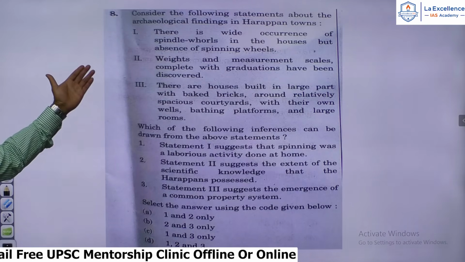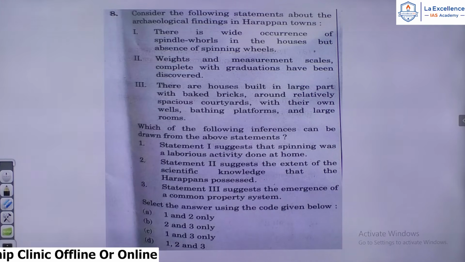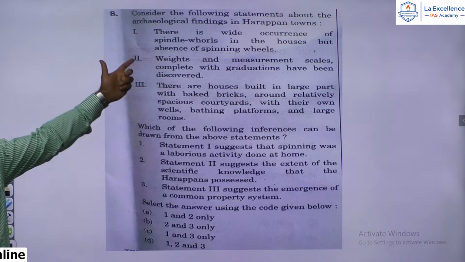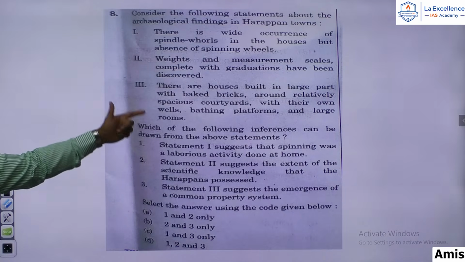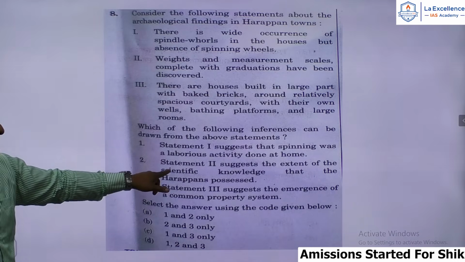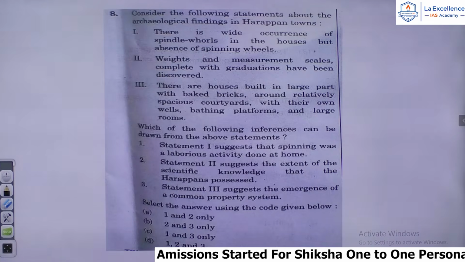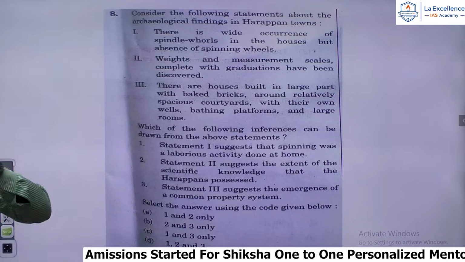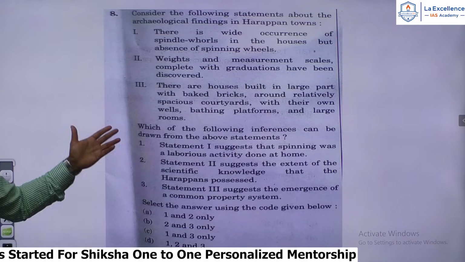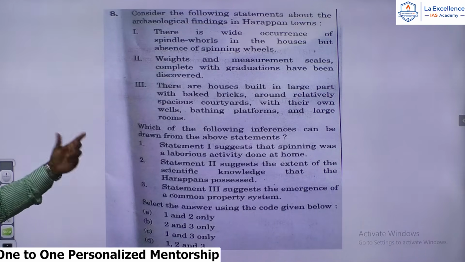So the first statement is correct. Weights and measurements, scales complete with graduations have been discovered. That is also true. So the first statement says that spinning was a laborious activity done at home. That is correct. It matches the first statement with the first choice given. Then the second statement says weights and measurements, scales complete with graduations have been discovered. That suggests the extent of scientific knowledge that the Harappans possessed. That is very much true, because weights and measures were used both for commercial purposes as well as in building activities. They also used the plumb bob, the Harappans. We have straight walls, 90-degree walls. So we have found both weights and measurements, measuring scales in various Harappan sites. So the second statement is also correct.